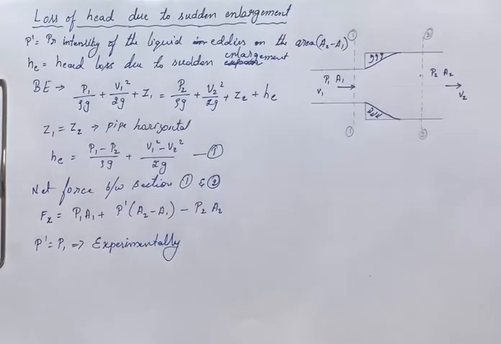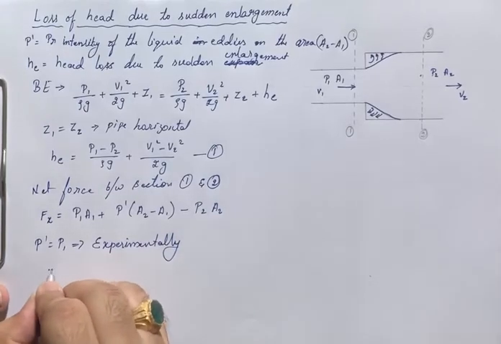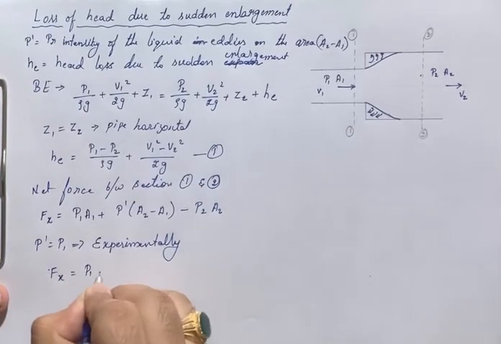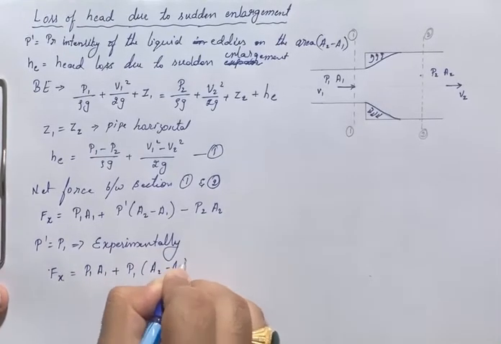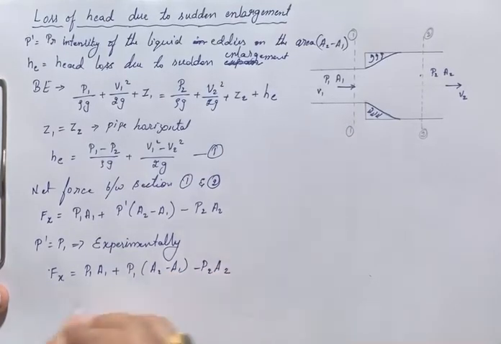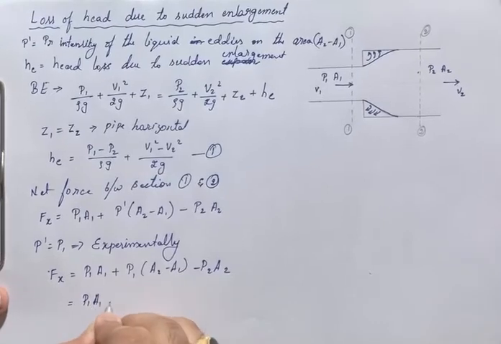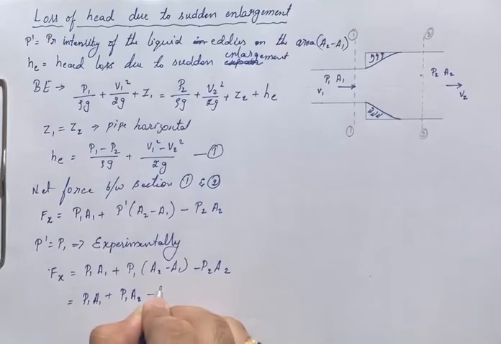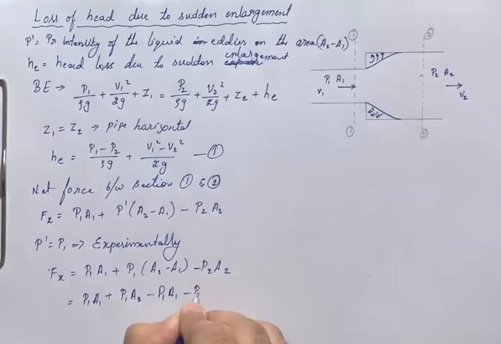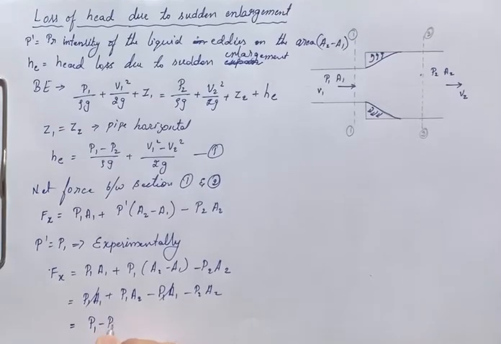This value we got experimentally there. So I can write f of x is equal to P1 A1 plus P1 into (A2 minus A1) minus P2 into A2 here, right? After that, P1 A1 plus P1 A2 minus P1 A1 minus P2 A2. So P1 A1 cancels off, remaining will be (P1 minus P2) into A2. What I have done with these two terms is I have taken A2 common here, right?